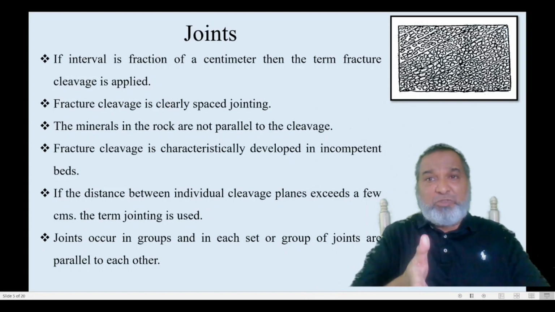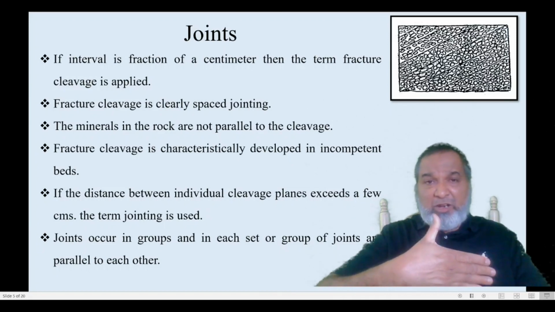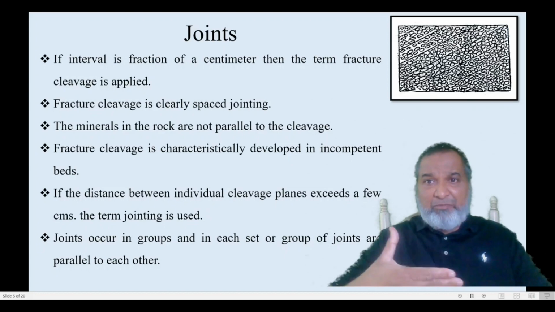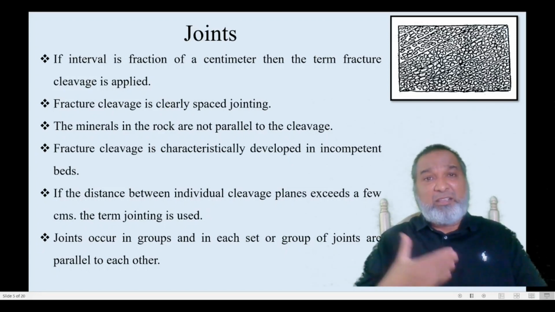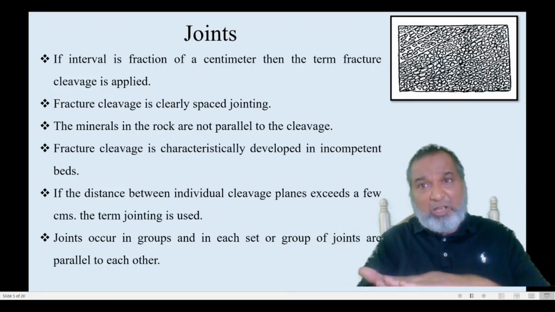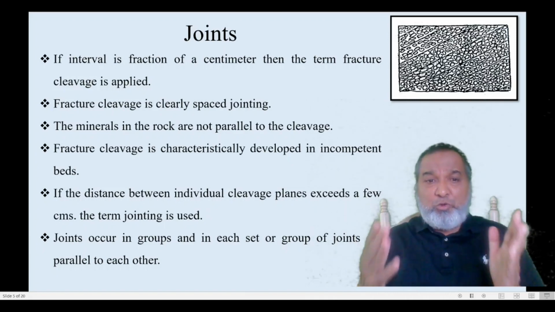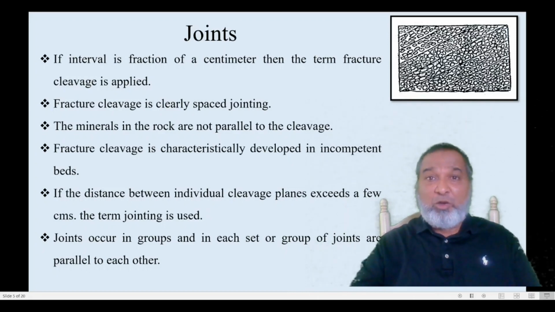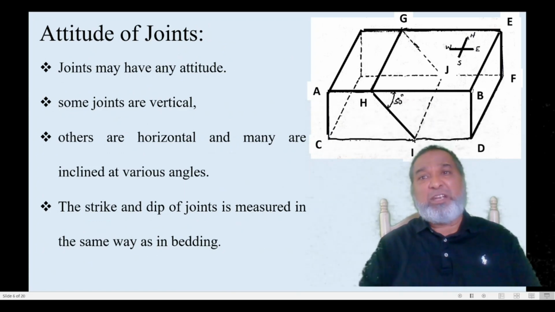The second one goes from left to right, like the B axis in the crystallographic axes. The third set will be horizontal. So there will be one set, two sets, or three sets, or joints may be absent. Compact rocks may not have joints at all.